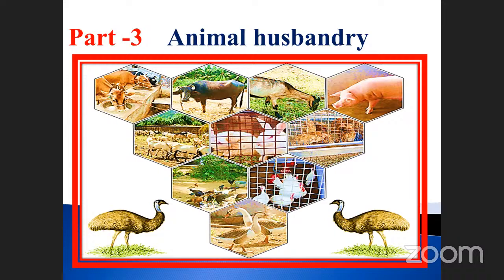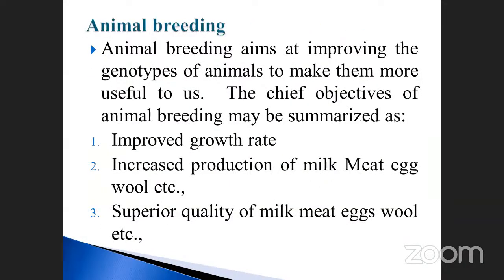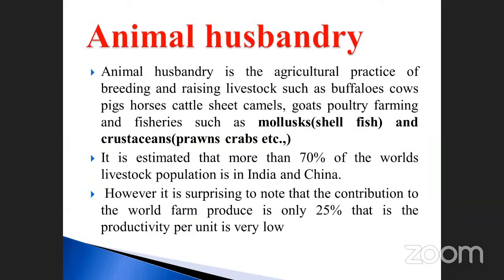And the last part we are going to discuss is known as animal husbandry. What is the meaning of animal husbandry? Nothing but animal rearing. First, note down what animal husbandry is.